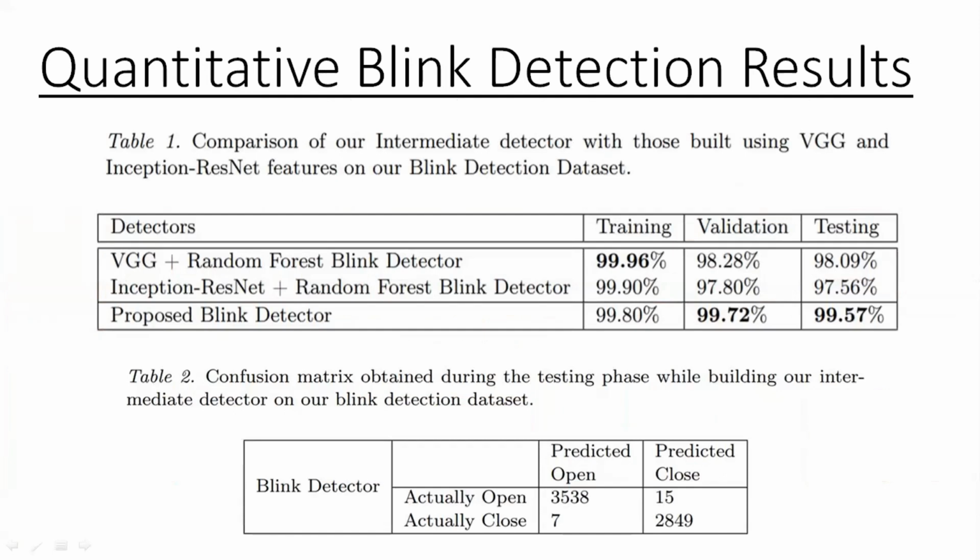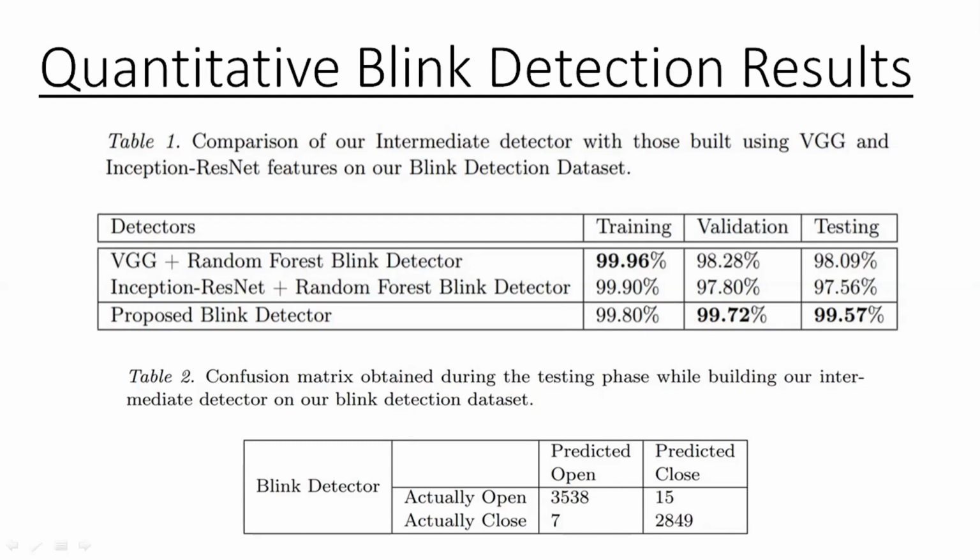And we compare our results with 2 baselines, where VGG features are fed to a random forest classifier, and in another, Inception ResNet features are supplied to the random forest classifier.